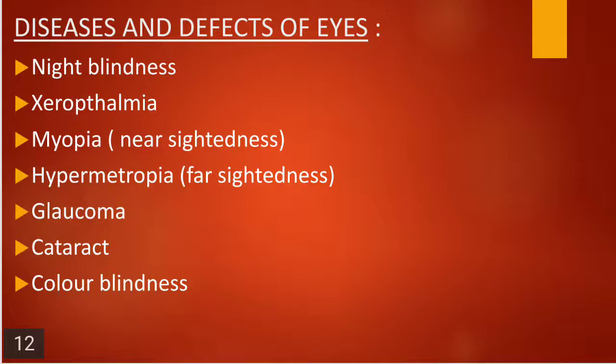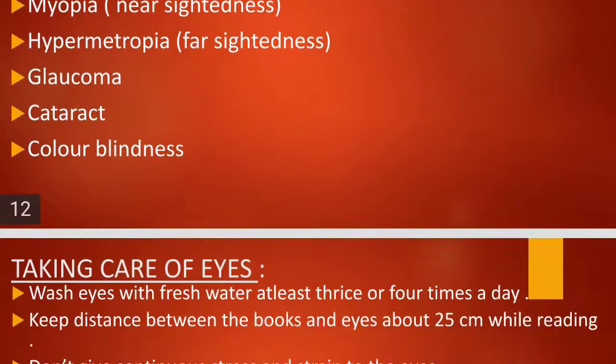Xerophthalmia. Myopia is nearsightedness, which means they can see the nearby objects but they cannot see the far objects. It usually occurs in children. Hypermetropia is farsightedness, where people can see the far objects but cannot see the near objects. It occurs in old people. Glaucoma usually occurs in diabetic patients. Cataract is due to age. And color blindness, difficulty in differentiating the colors, is mostly by birth.